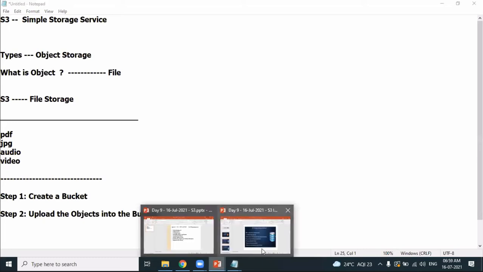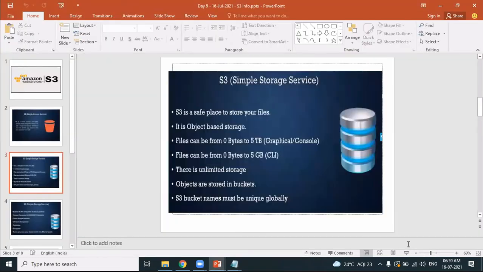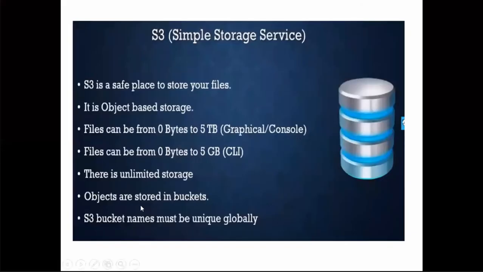Let's move on. Let's learn something more. Objects are stored in a bucket. Bucket name should be unique globally, not local to your AWS account. Bucket name should always be unique. Okay, so we've got some more information about S3.